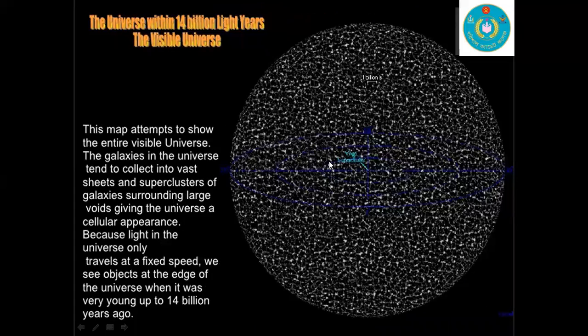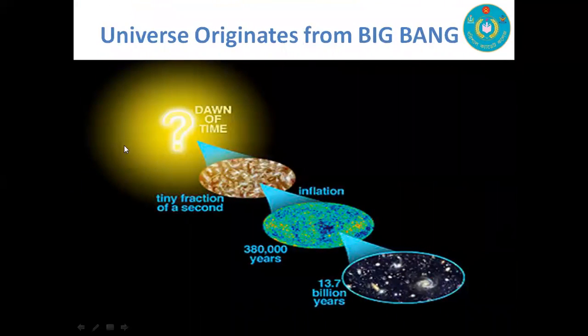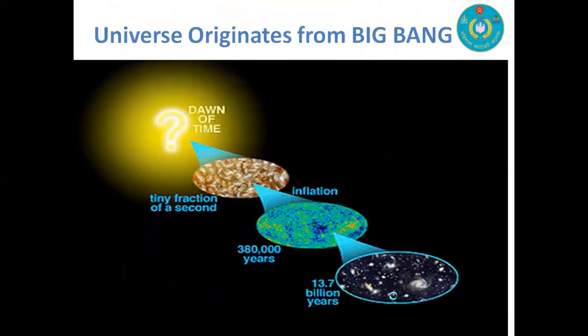This actually is a visible universe. Other than visible universe, we have invisible universe, and we will discuss this later in our next two or three slides. Actually, the universe originated from Big Bang, and this is the dawn of time. After a teeny fraction of a second, the inflation happened, and we are here after 13.7 billion years.